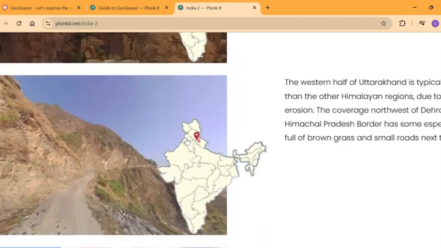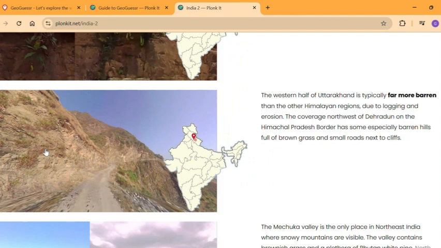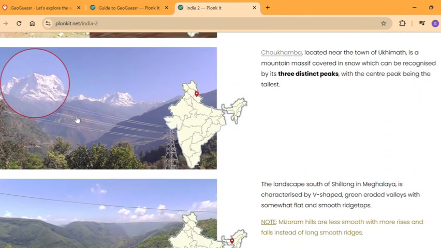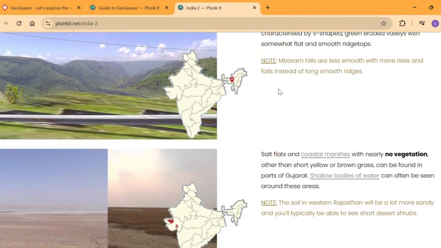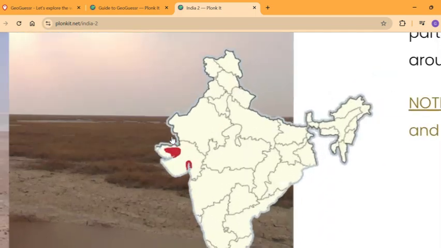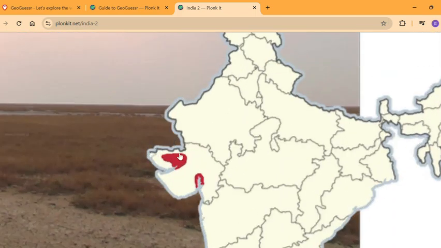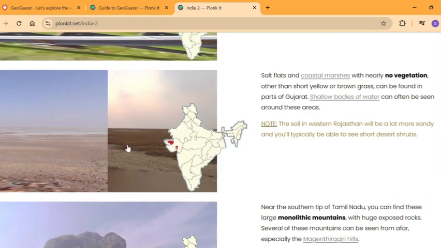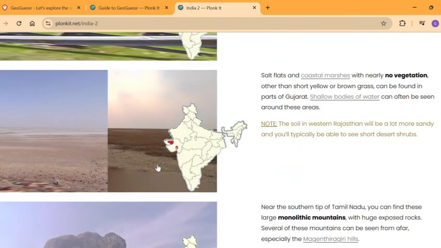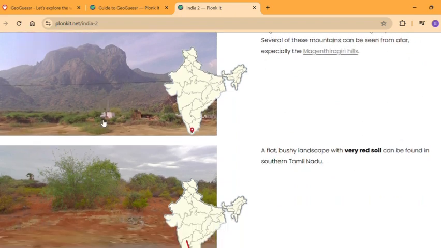And then we have these types of ruggedness in the Himalayan regions, the Mekka Valley. Okay, then we have, yeah. And they have salt marshes in the Rann of Kutch area of Gujarat. So these areas are mostly salty with huge salt concentrations in them. If you find that, you're going to be in Gujarat.